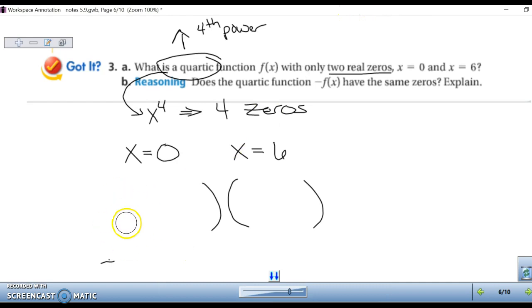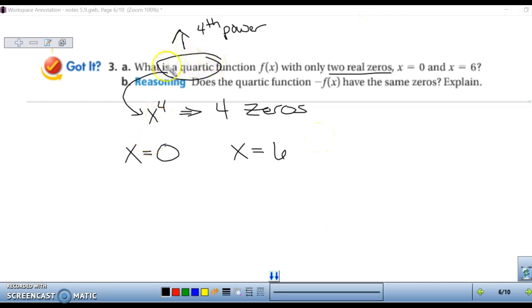But before we can do any of that, we need to figure out what our 2 non-real zeros are. Well, basically, there are multiple equations that you could do for this. There's not just one equation that crosses the x-axis at 0 and 6. There are all sorts. So they just want one.